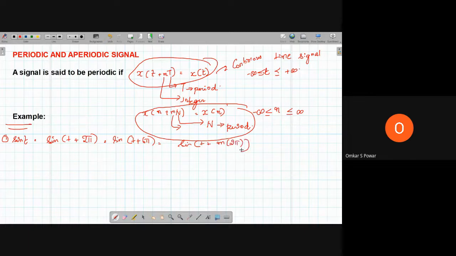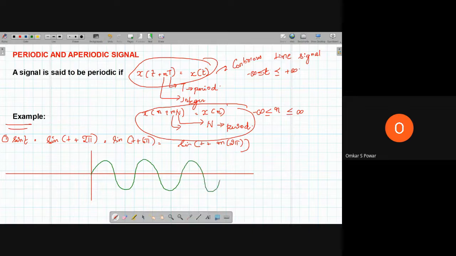Now, let me express this visually so you'll get a better understanding. This is your y axis and this is your x axis. Sine repeats periodically. This is your sine.